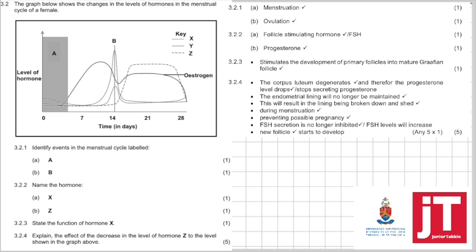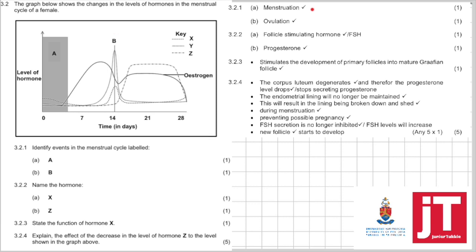3.2. The graph below shows the changes in the levels of hormones in the menstrual cycle of a female. So here you can see the level of the hormone in time and days, and there you can see the different hormones X, Y, Z. 3.2.1A. Identify the event in the menstrual cycle labeled A. So here, that part in the first few days is definitely menstruation. 3.2.1B. Identify the event labeled B. There you can see a peak of the hormone. That is definitely ovulation.